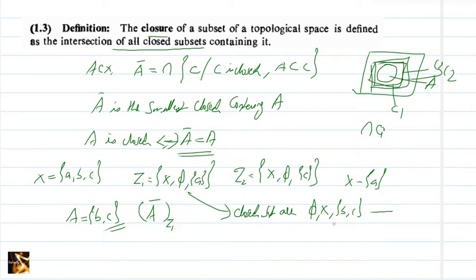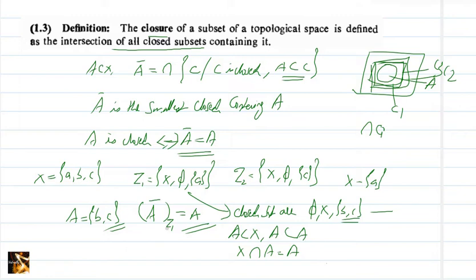How many of them contain our set? Because we need the intersection of all closed sets containing it. It is contained in X as well as in BC. BC itself is our set. So which is the smallest of these two, or the intersection of these two? That is X intersection BC, that is BC. So A closure with respect to tau1 is A itself.